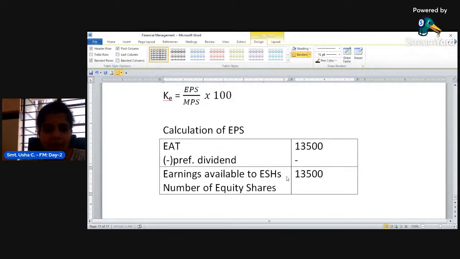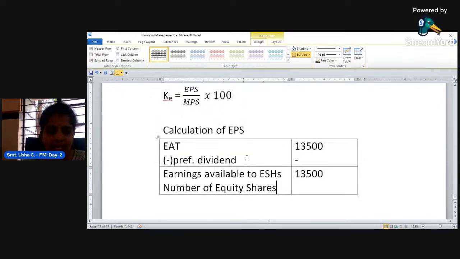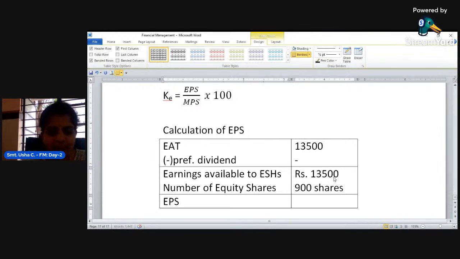Now you have got earnings available to equity shareholders, and write down the number of equity shares, it is given in the problem. Look at here. It has 900 equity shares of rupees 100 each. What is the number of equity shares existing in the company? 900. Earnings available to the equity shareholders is 13,500 rupees and number of shares is 900 shares. Now calculate EPS. What is the formula of EPS?